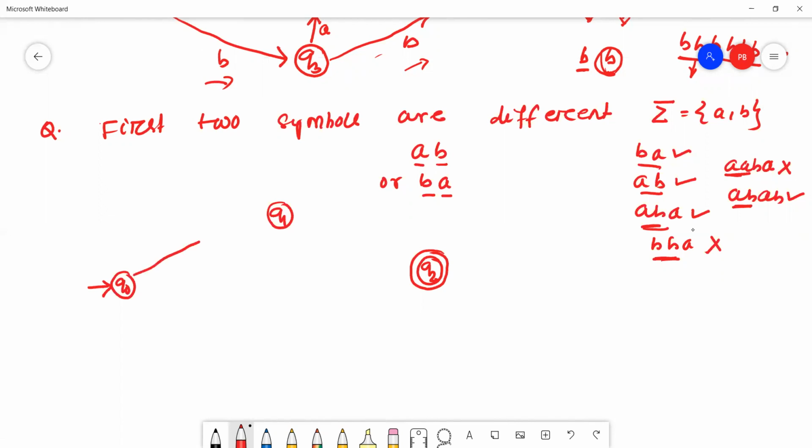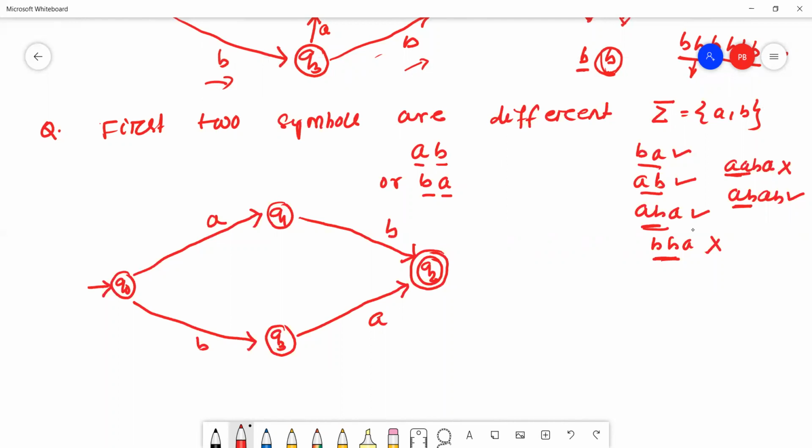It will either start with A, B, or it is Q3, or it will start with B, A. It is just similar to the above figure, just similar to the above DFA. Similarly, the first two symbols are set.